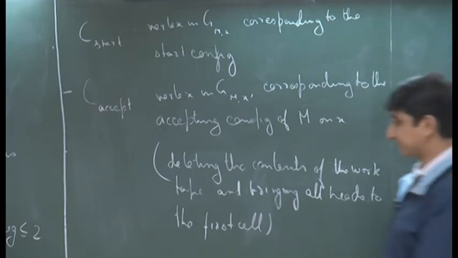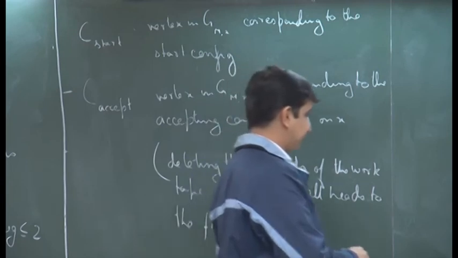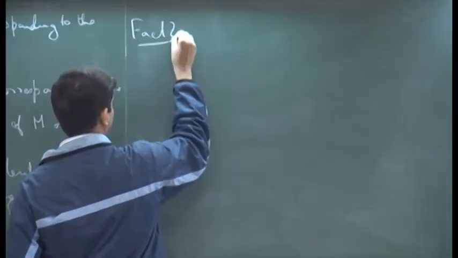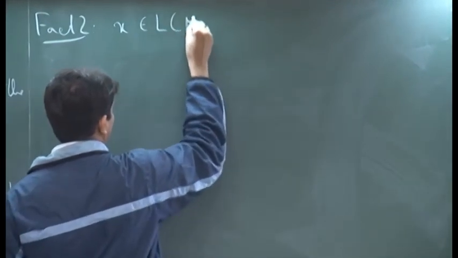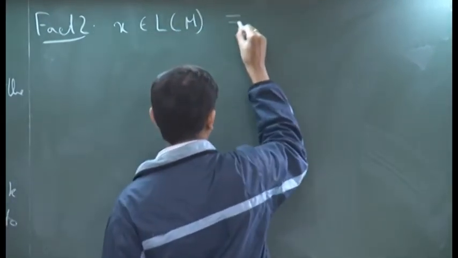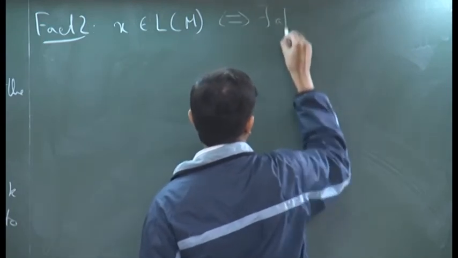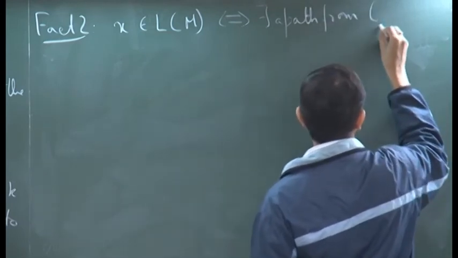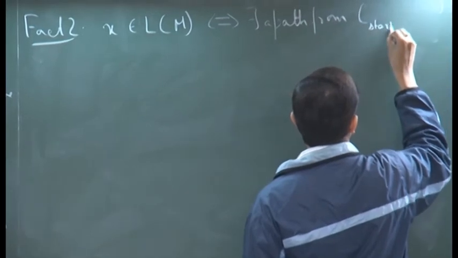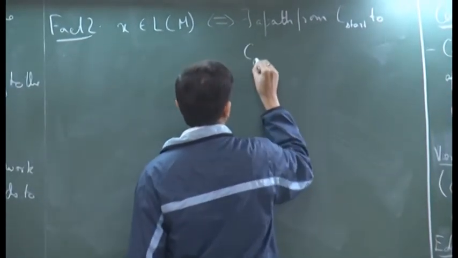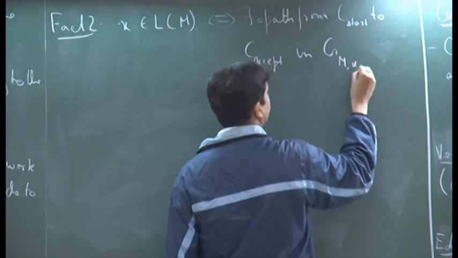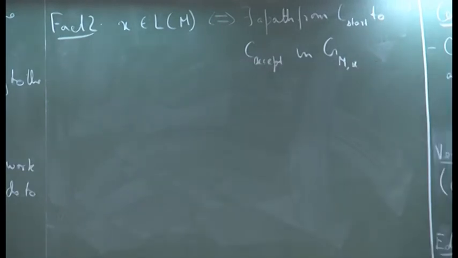And now, I will just state this as a fact that an input x belongs to the language of a machine if and only if there exists a path from C start to C accept in G_M(x). So, this is the crucial fact